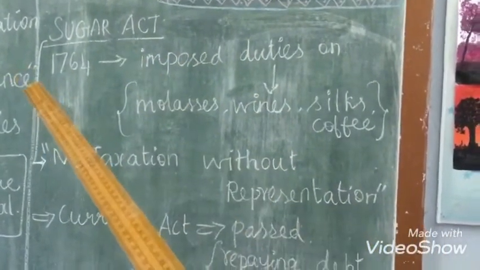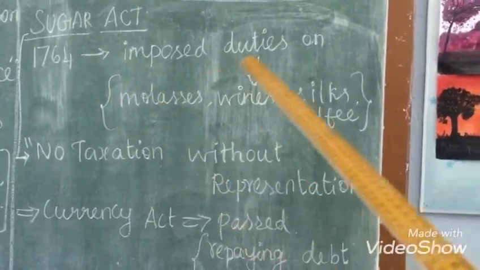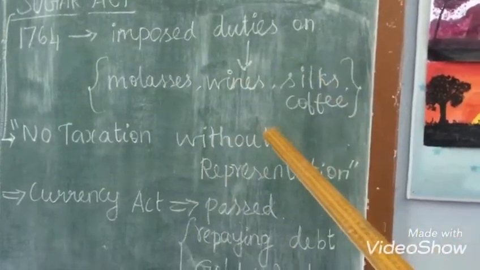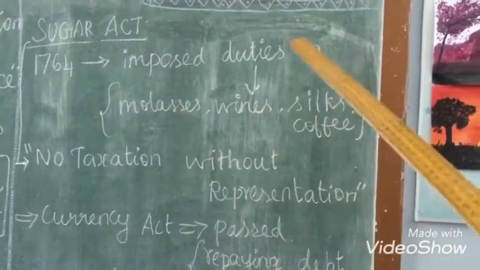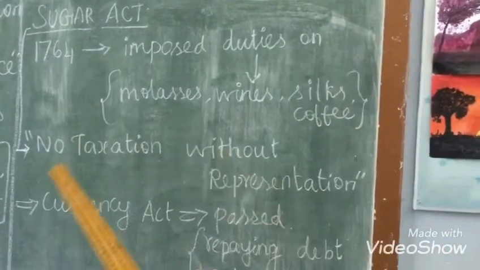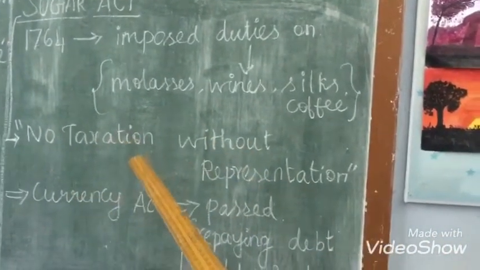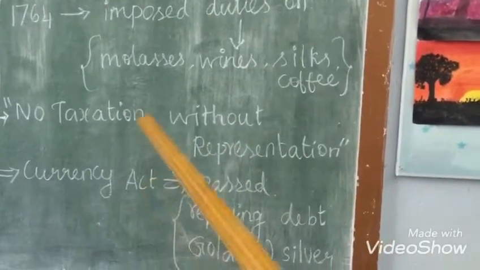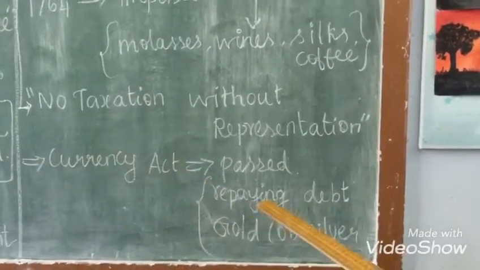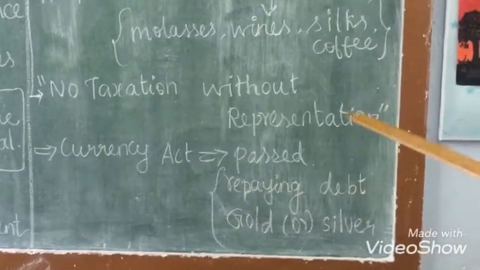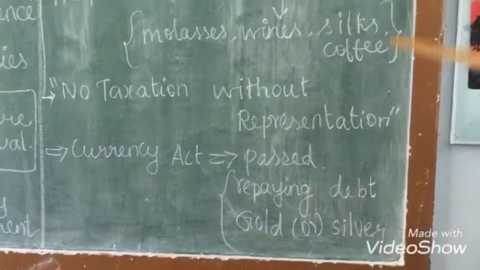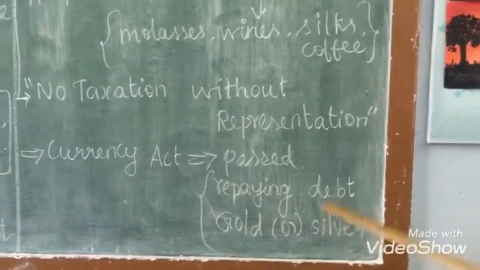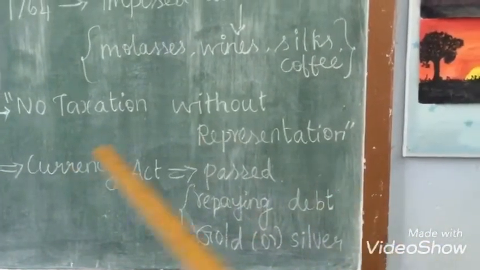And then the implementation of the Sugar Act. In the year 1764, they imposed duties on particular products: molasses, wines, silks and coffee. This was opposed by the merchants. After that, they framed a slogan: no taxation without representation. Then they passed the Currency Act. The colonies which borrowed money from England, if they wanted to repay it, had to give it in the form of gold or silver. They should not repay it with money. So this is the Currency Act.